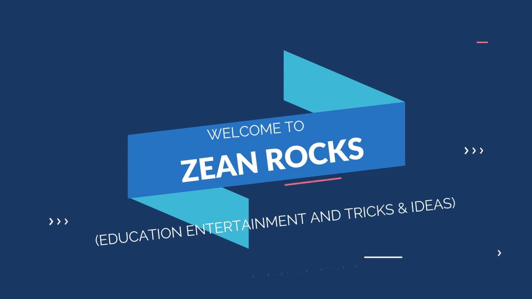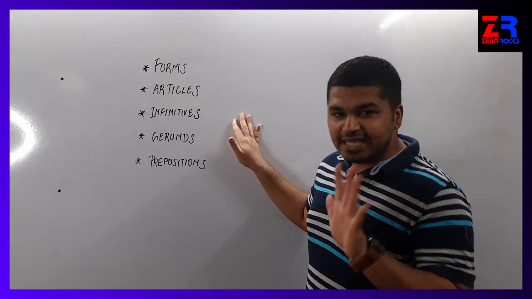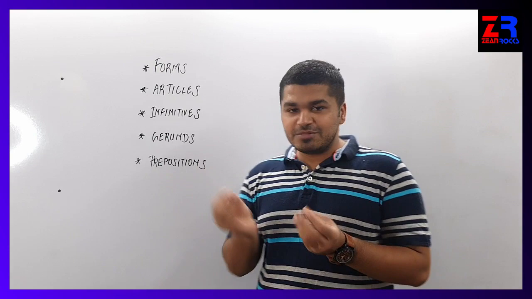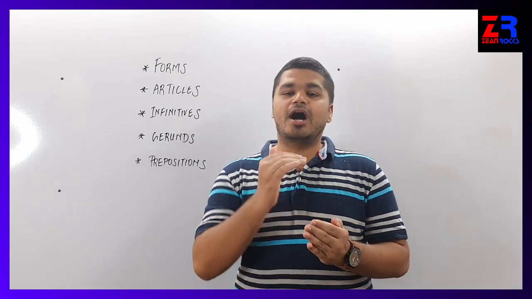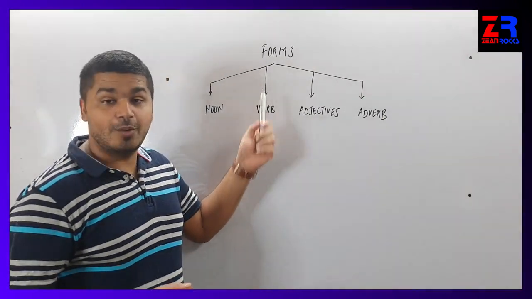Friends, again today we are going to do English, and in English we are going to do grammar. So these are 5 basic topics of grammar that we need to learn first, because this forms the base of the grammar, and if your base is clear, definitely you can do a higher level of grammar. So the first topic is forms of words.